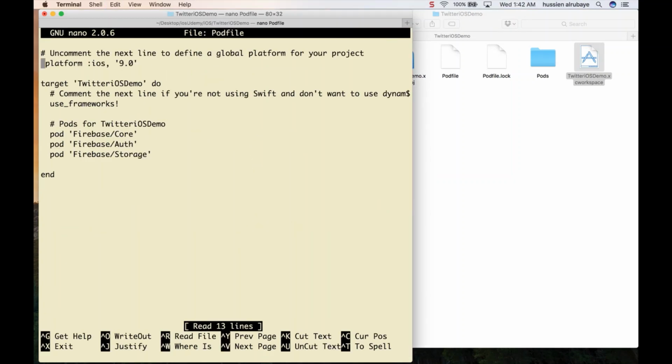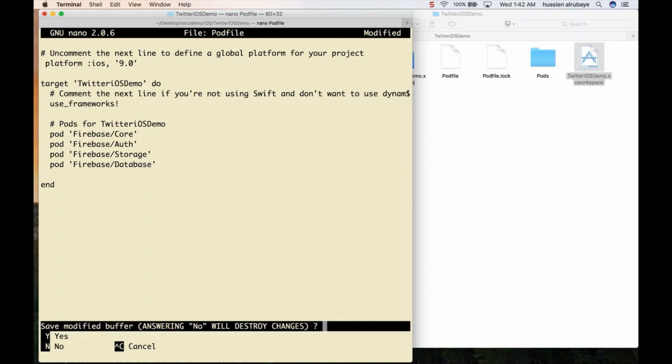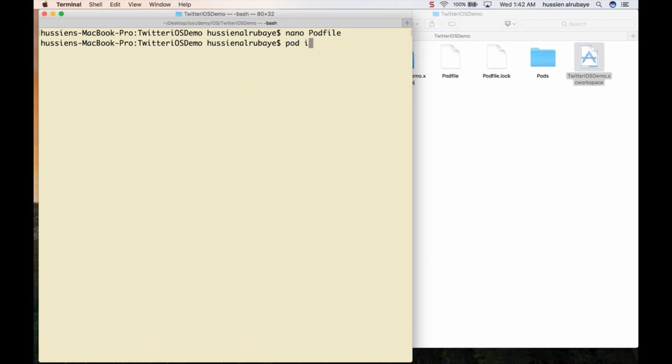You say nano Podfile, then you say, I want to add something for the database. You say pod Firebase slash Database. I want to use the database. Then Control X, yes, then say pod install.